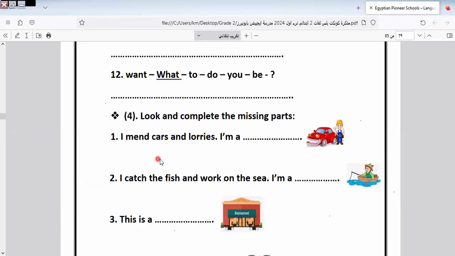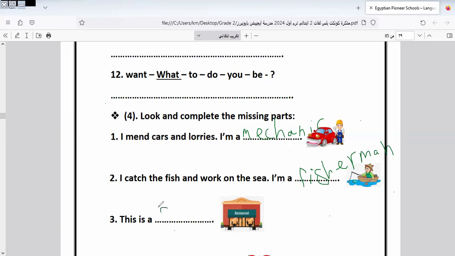Here is, let's read this. I mend cars and lorries. I'm a mechanic. This is mechanic. I catch the fish that swim in the sea. I'm a fisherman. What?